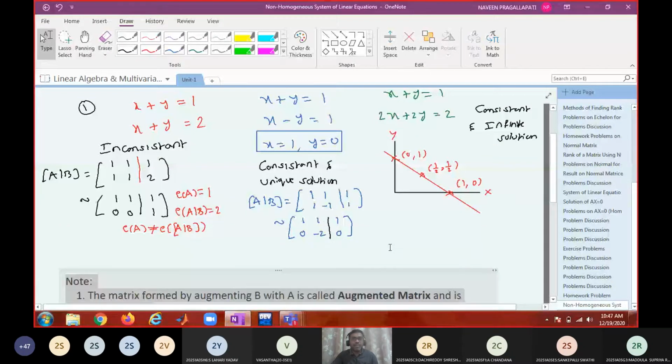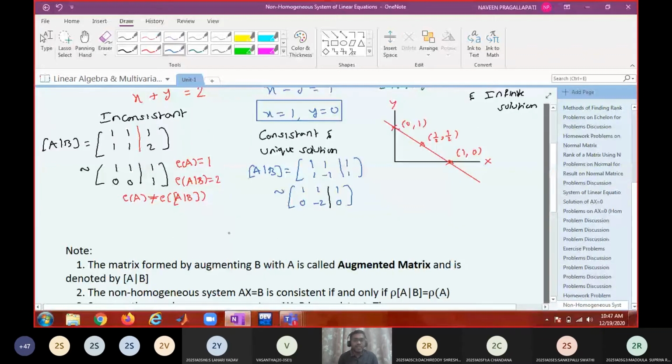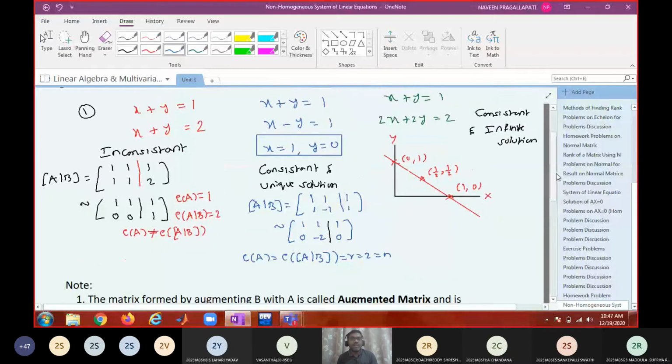Okay. So for this, what is our understanding? Rank of A is equal to rank of the augmented matrix is equal to r equals 2 equal to n. Therefore, unique solution.